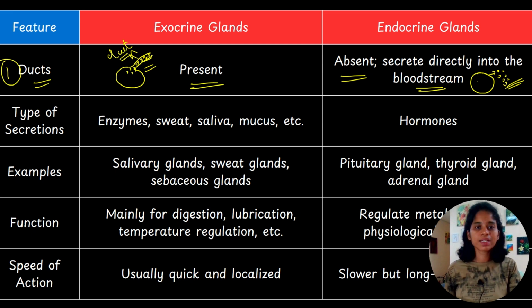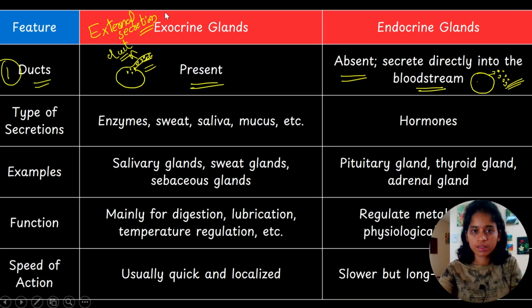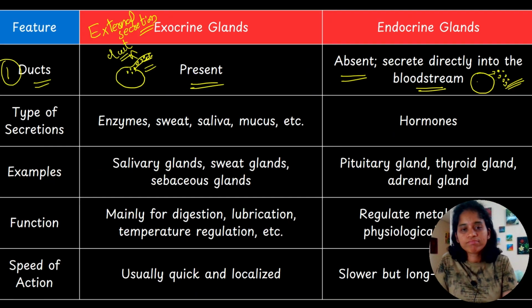And exocrine glands are also known as glands for external secretion. For example, the salivary gland secretes saliva, right? And sweat glands secrete sweat. Then mammary glands, milk production. So these are exocrine secretions.